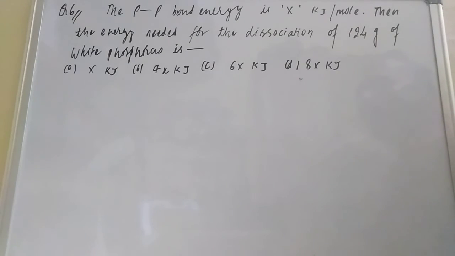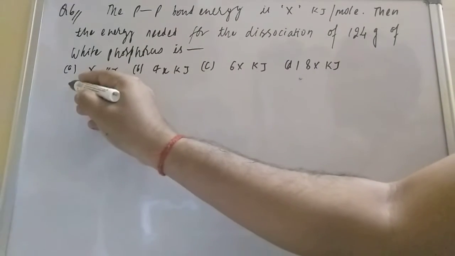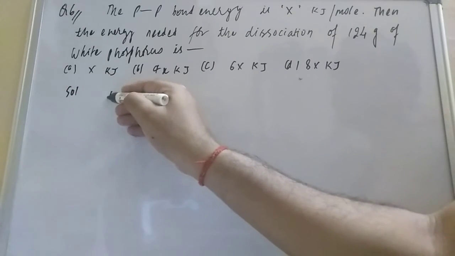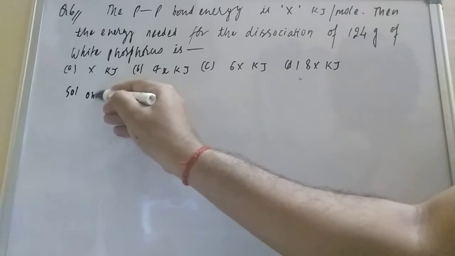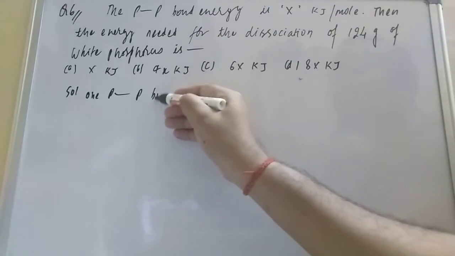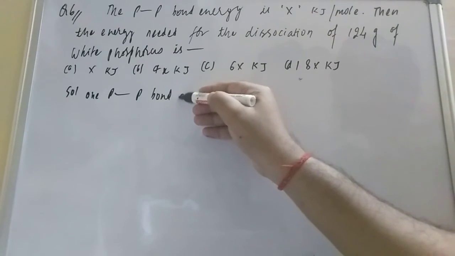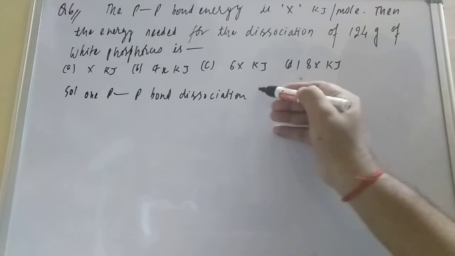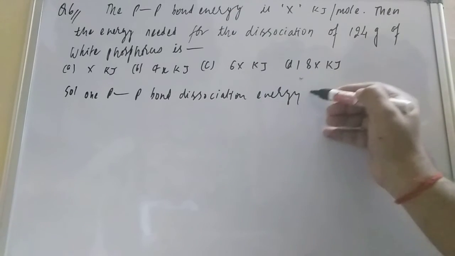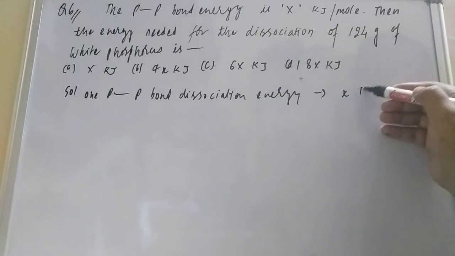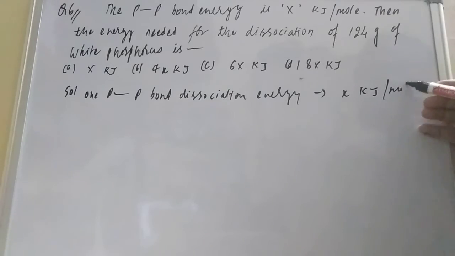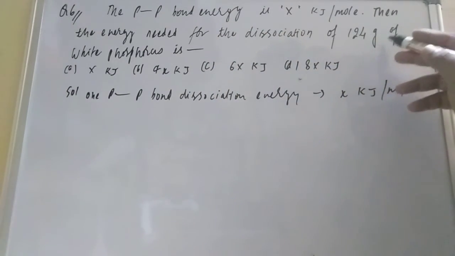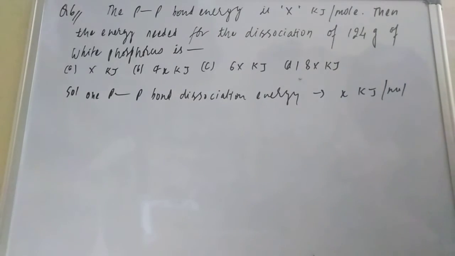The P-P bond energy is x kilojoule per mole. I am writing 1 P-P bond enthalpy, you can also write bond dissociation energy. The student is saying that it is x kilojoule per mole. Then what is the energy needed to dissociate 124 gram of white phosphorus?